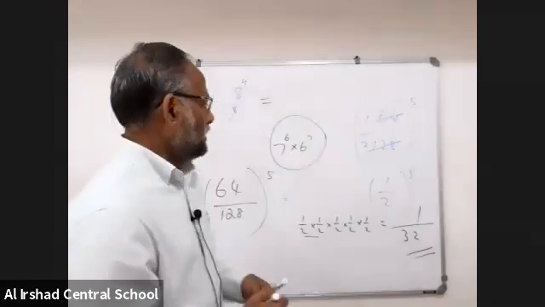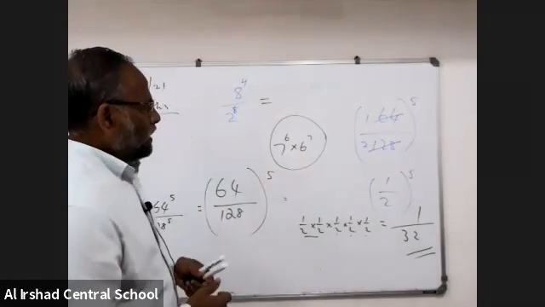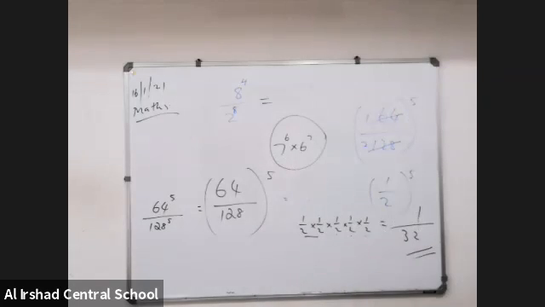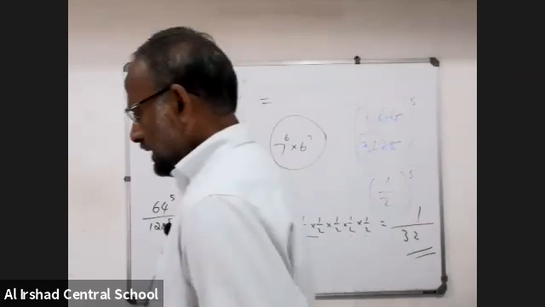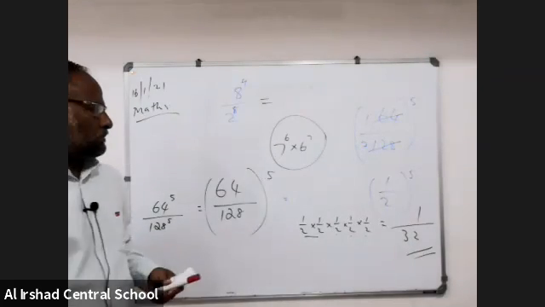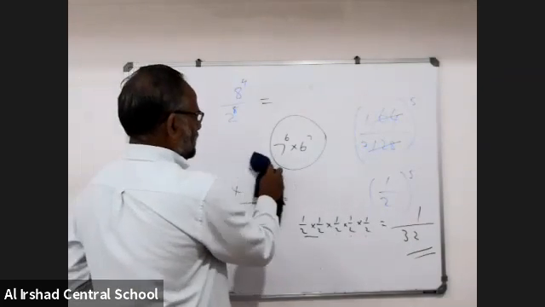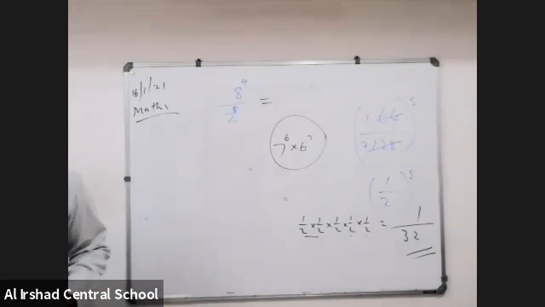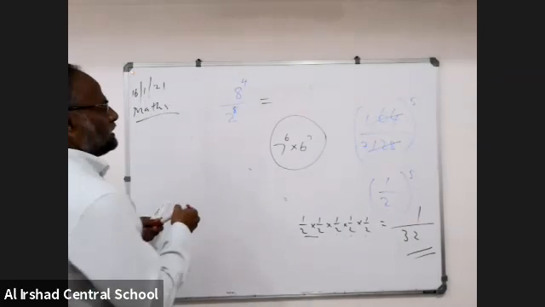According to our curriculum, that is syllabus, what I am telling, the base or exponents must be same.